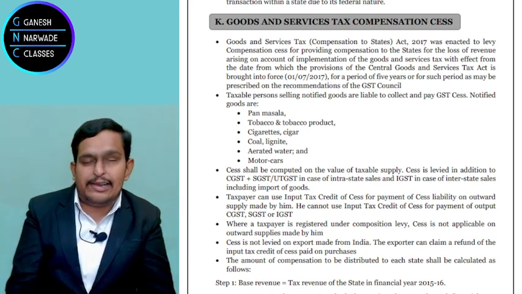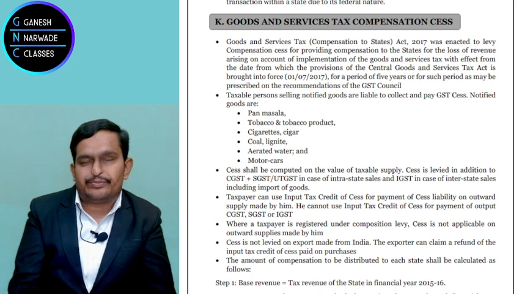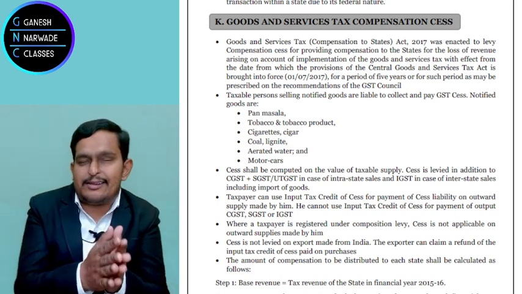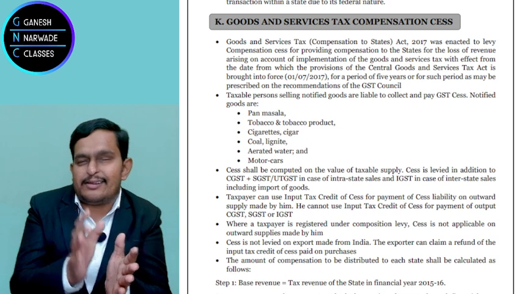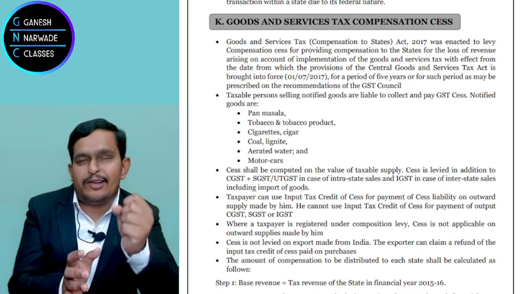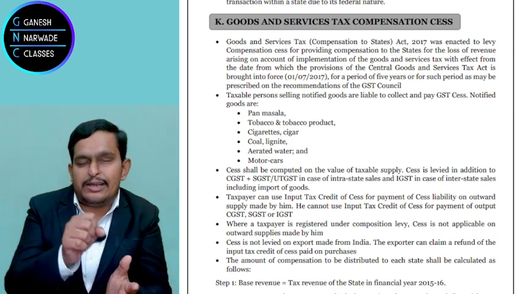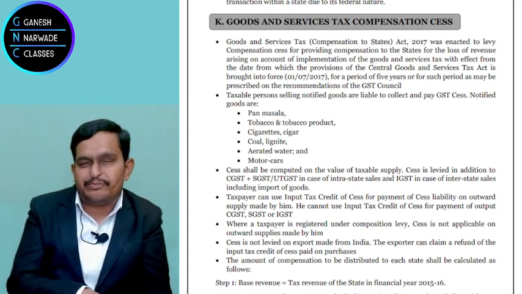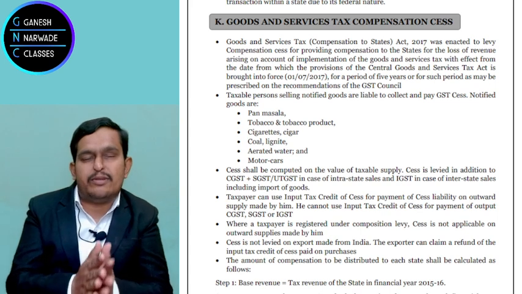Now, how to compute actually the loss to the government? Sir, when you started discussing GST compensation cess, you said state government will lose revenue after bringing GST, and central government has to pay that revenue.